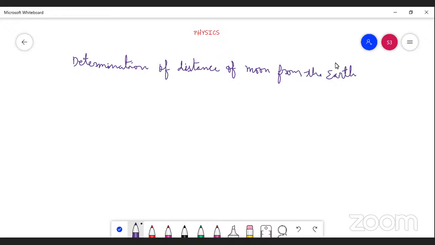So let us assume this is the earth. So at the center of the earth, or diameter of the earth, we can say, let us indicate the letter C. And next we consider the moon. So this is nothing but the moon. This is the C.